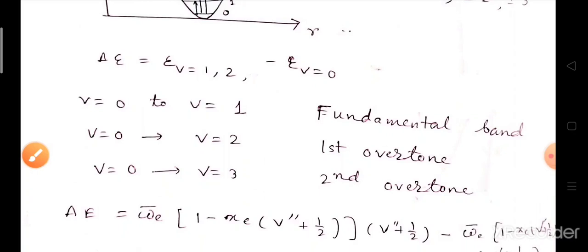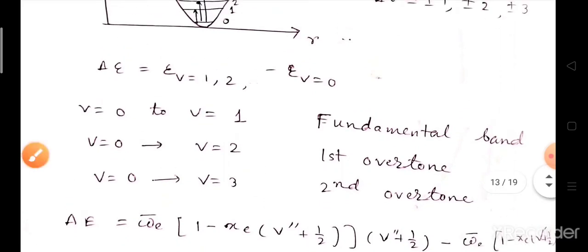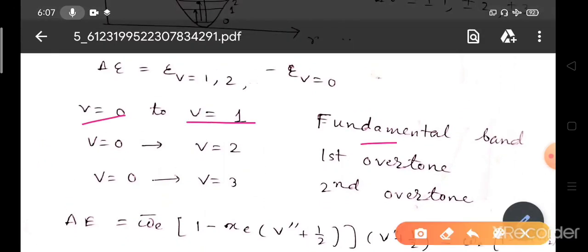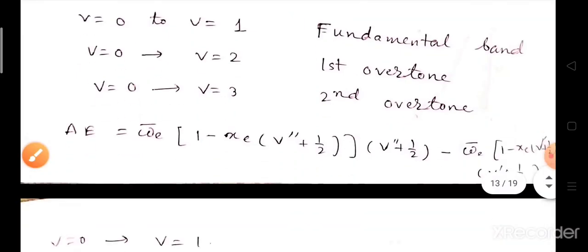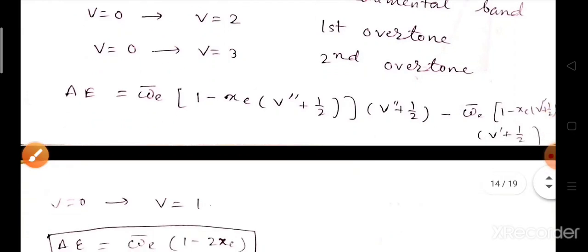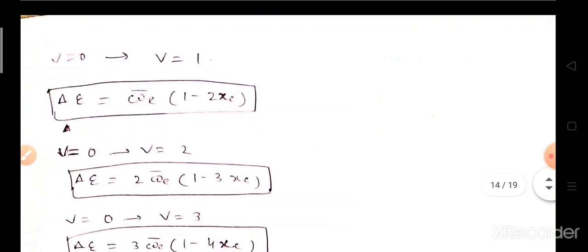Now we will define some definitions. From v equals 0 to v equals 1, we call it the fundamental band. From v equals 0 to v equals 2, we call it the first overtone band. From v equals 0 to v equals 3, we call it the second overtone. What will be the change in energy, or what should be the wave number? So first we should calculate it.